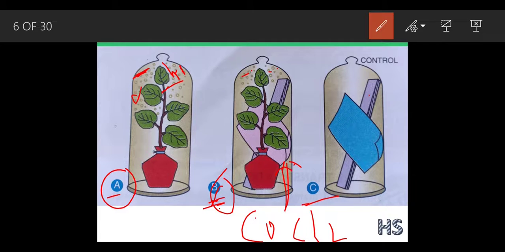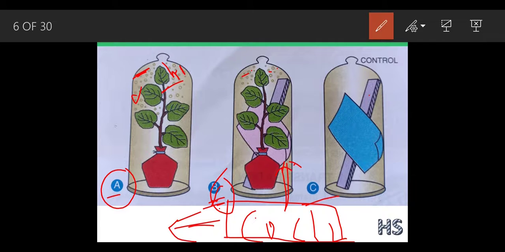When this cobalt chloride paper comes in contact with moisture, it turns pink. When it is dry, it is blue, and when this paper becomes wet, it becomes pink. This cobalt chloride experiment is there in chemistry also, practical chemistry. So one should easily understand this part.